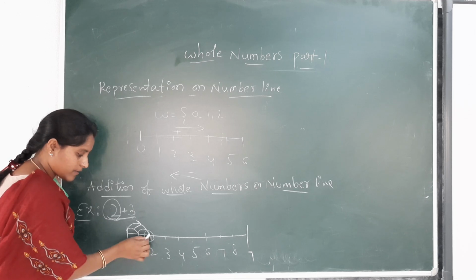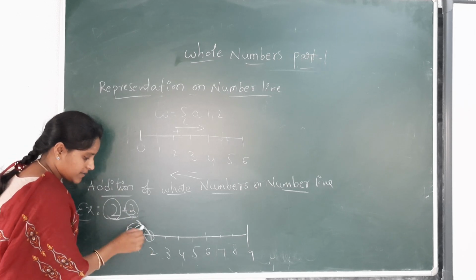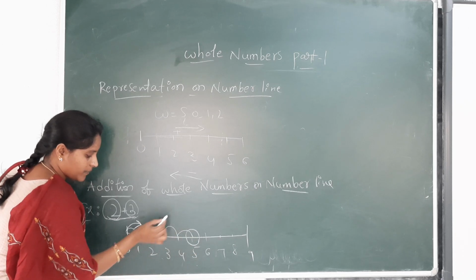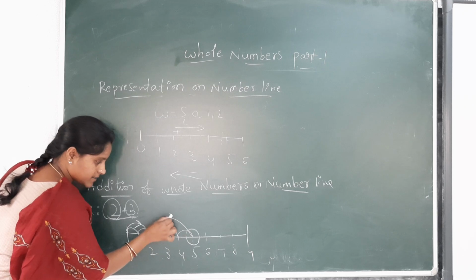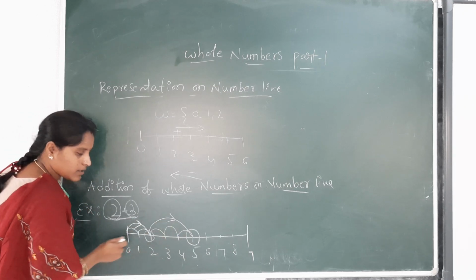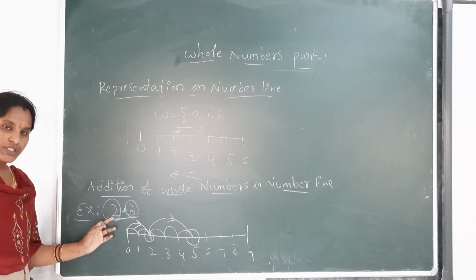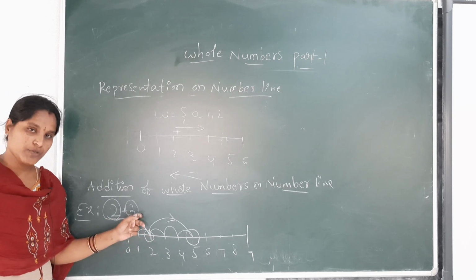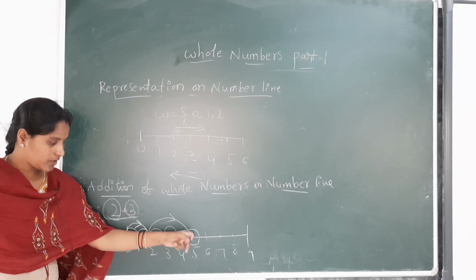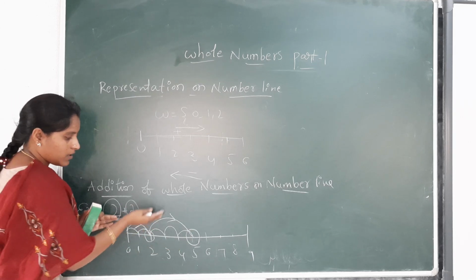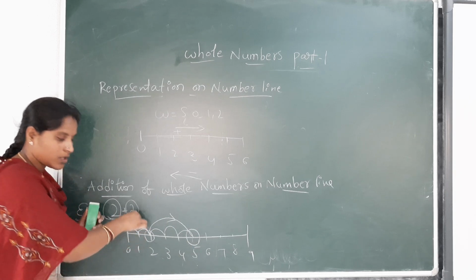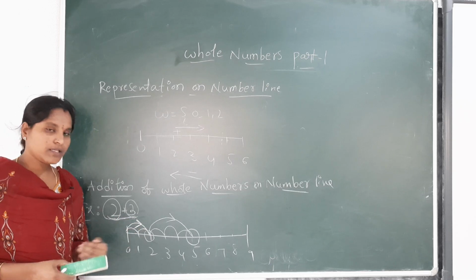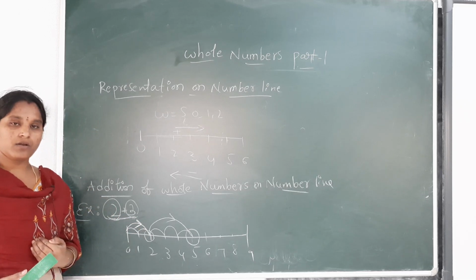Here again, from 2 onwards, how many steps? 3 steps. 1, 2, 3, up to 5. We are again moving towards the right side. First, we have 2 positions up to 2. After that, from 2 onwards, we again have 3 positions to move: 1, 2, 3. We are moving towards our right side, so we keep the arrow mark towards the right side. Next, in the same way, we will discuss subtraction on the number line.